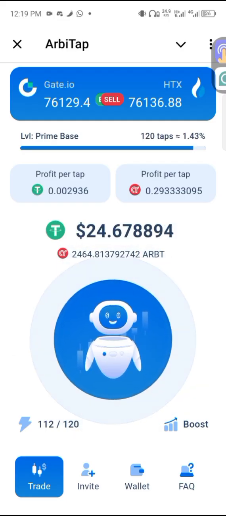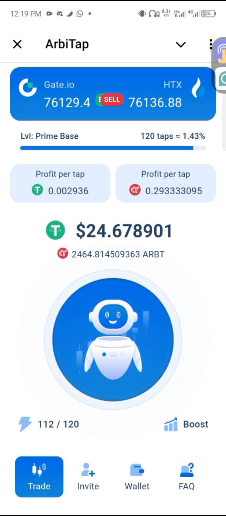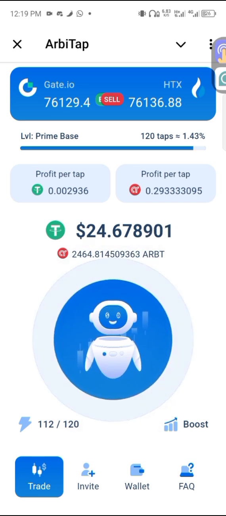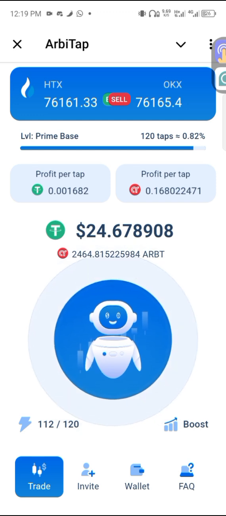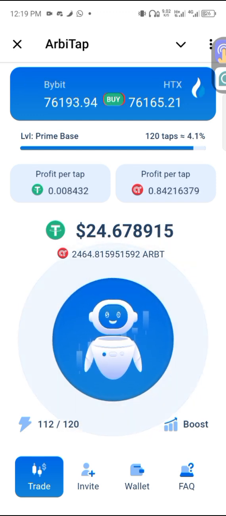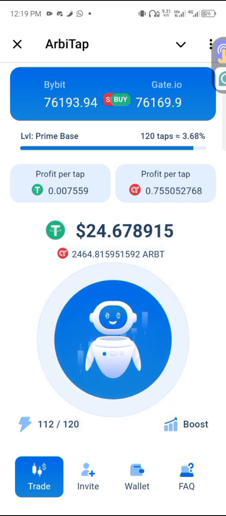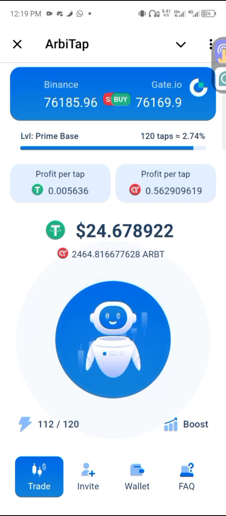So welcome to ArbiTap. So what do they do in this group? What they do in this group is crypto arbitrage. And what is crypto arbitrage? Crypto arbitrage means buying a token or a coin at a lesser price on one exchange, bringing it to another exchange, and selling it at a higher price. Do you get what I'm saying?